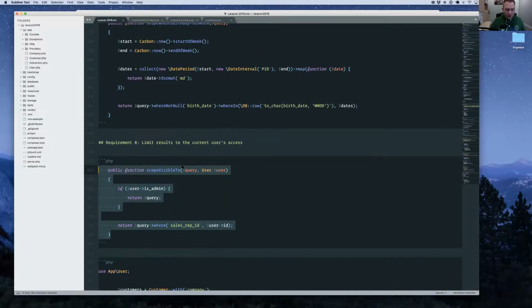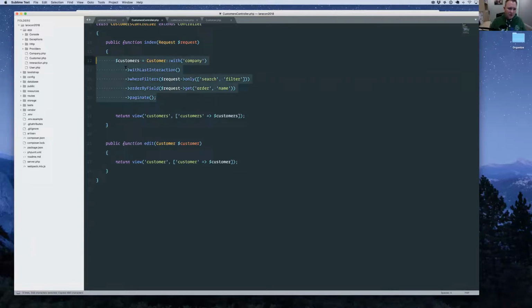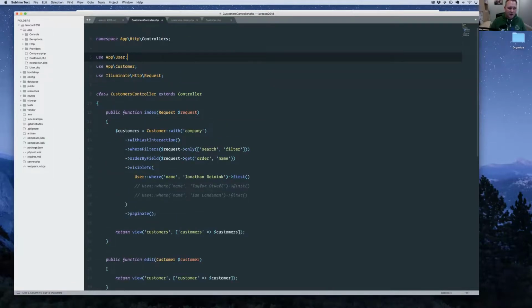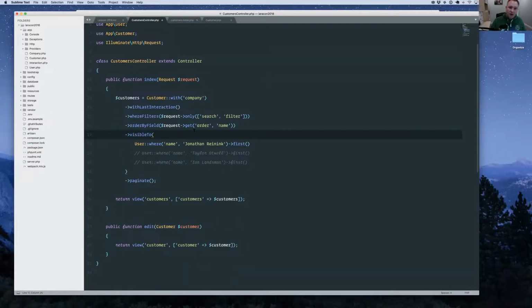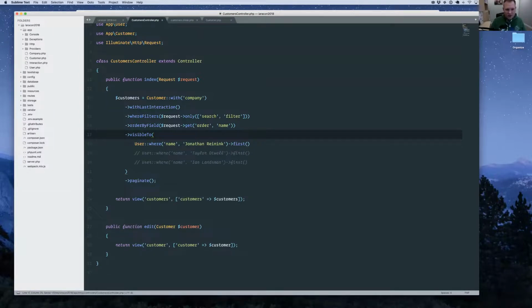So let's look at what that would look like in the actual controller. So I'm going to update this here. Now I don't actually have an auth system in place, so I'm just going to sort of fake it for the purpose of this talk, but you would do something like this, visible to auth user. That's kind of how you would use it in a real world situation. But I'm just going to load some data manually here. So I'm going to say visible to Jonathan.